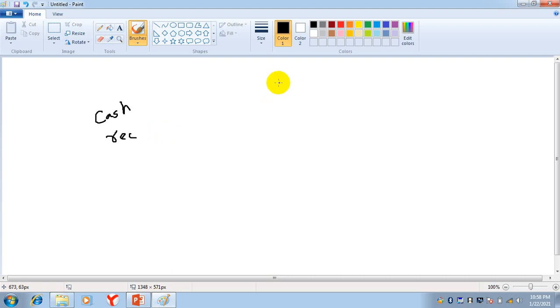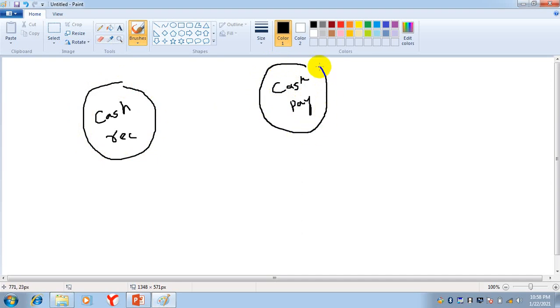The other activity is cash payment. So one person will be responsible for cash receipts, and the other person will be responsible for cash payments. One person is not allowed to do both the tasks.